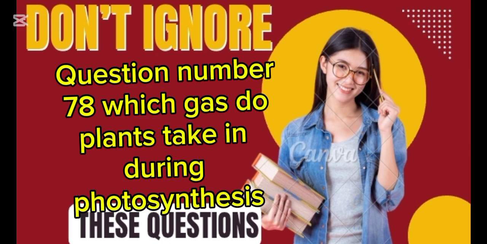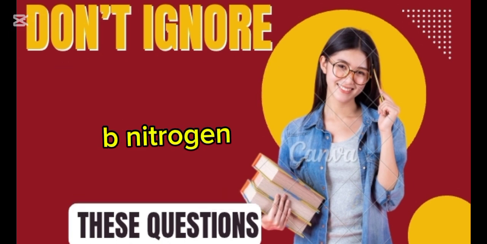Question number 78. Which gas do plants take in during photosynthesis? A. Oxygen. B. Nitrogen. C. Carbon dioxide. D. Helium. Answer C. Carbon dioxide.